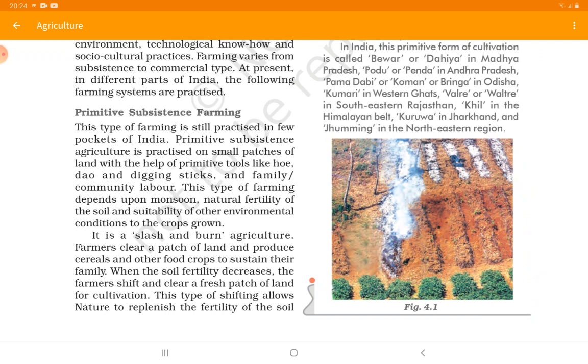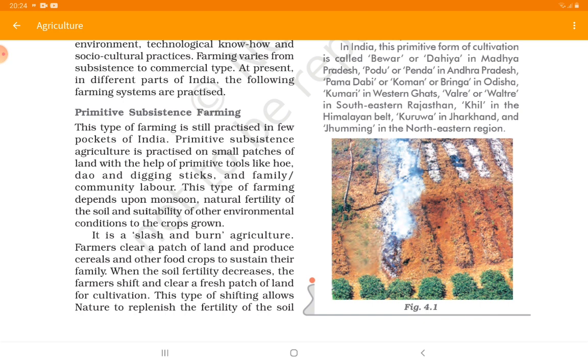This type of farming depends upon monsoon, natural fertility of soil, and suitability of other environmental conditions to the crops grown. So here, as we are not involving any of the modern type of irrigation facility or cultivating facility, everything is primitive. It is a slash and burn agriculture. Now what do we mean by this term?